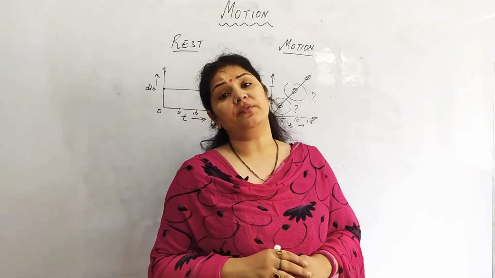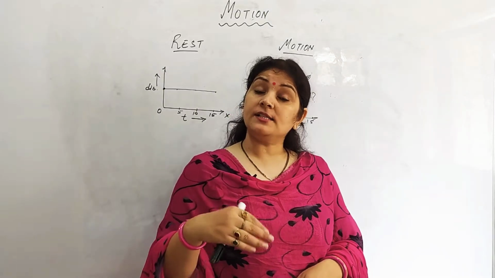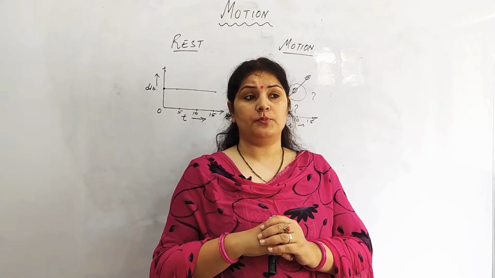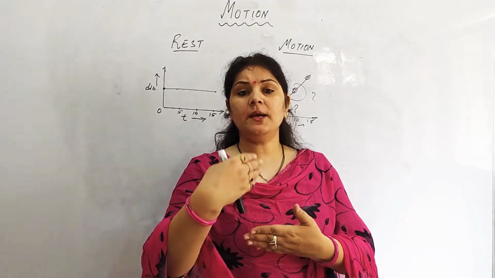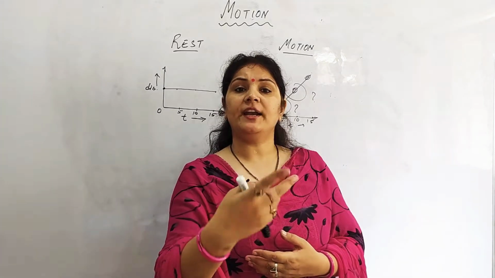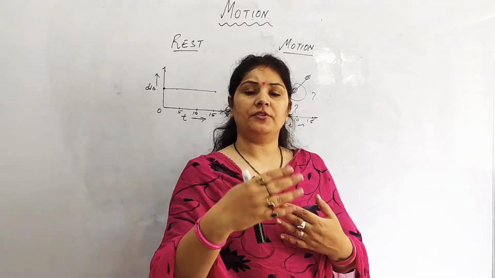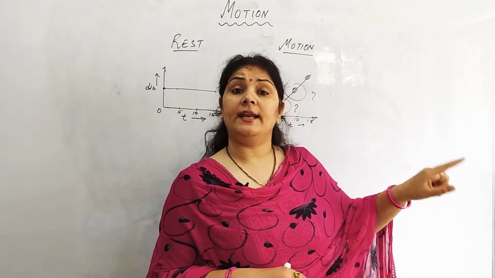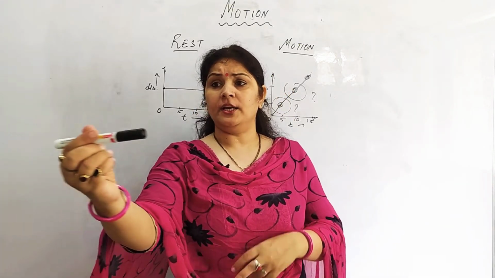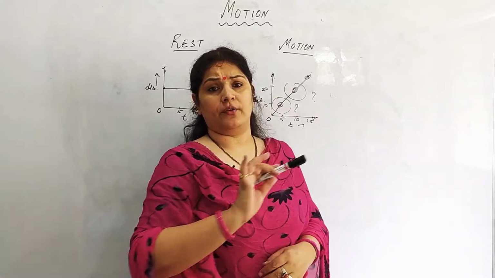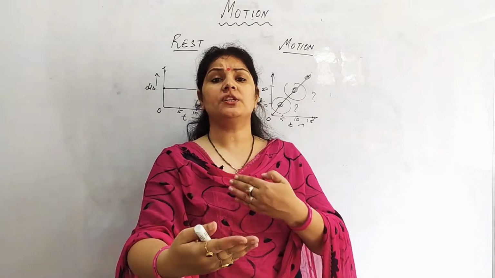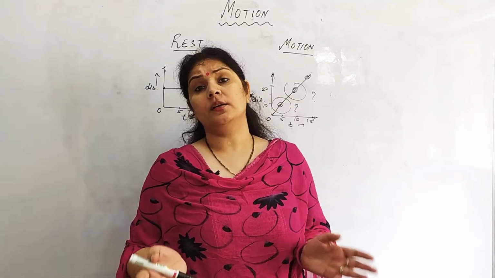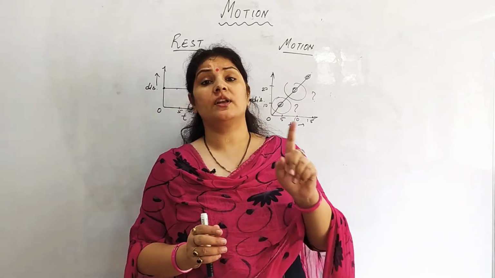Now these are relative terms. A person may be at rest and in motion. Say for example, you are sitting in a train, you and the passenger in front of you, you both are at rest, you are talking to each other and the train is moving. With respect to each other, you are at rest. But a person standing on the platform watches the train coming, with 2 persons sitting inside the train and moving away. Now these 2 persons with respect to each other are at rest, but with respect to the person standing on the platform they are in motion. So a person could be at rest as well as in motion.